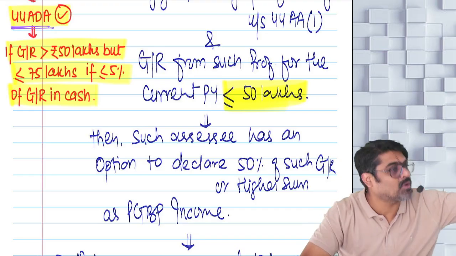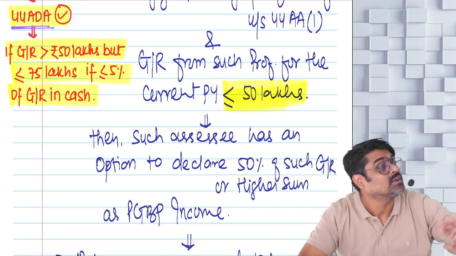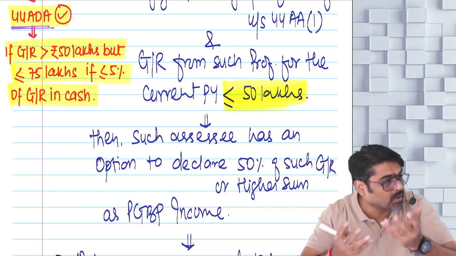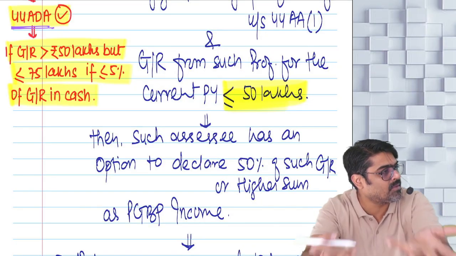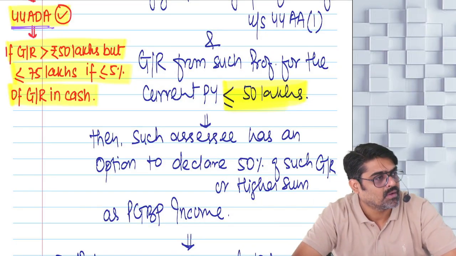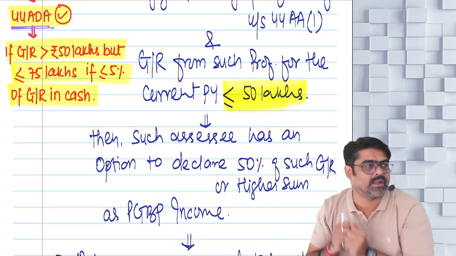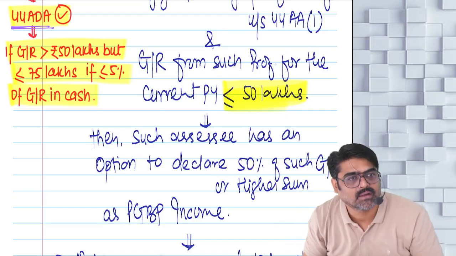So for them, out of their turnover, 8% we are taking because their spending is higher. But for you, you are in a profession, and that too a specified profession. What type of expenditures are you going to have? Almost the entire gross receipt will be treated as your profit only.